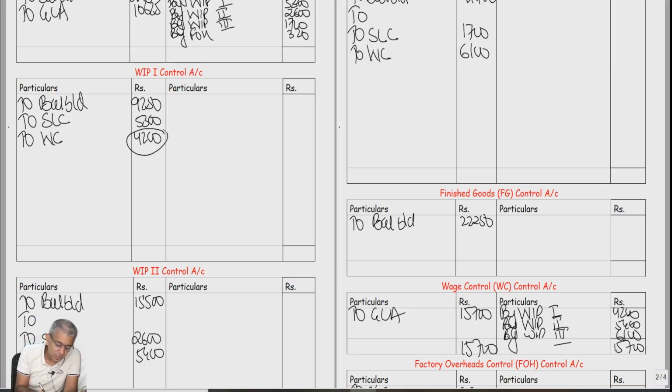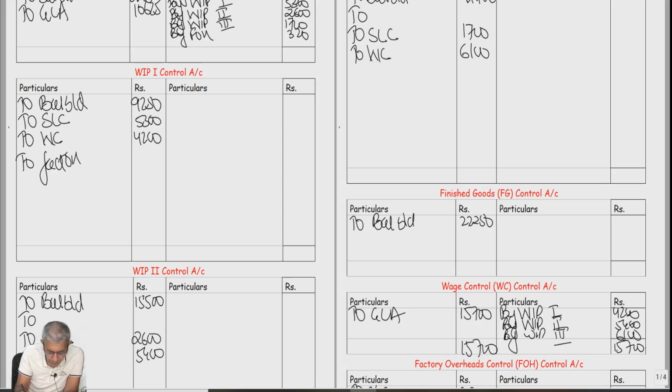Can we say in every account direct wages has come? If direct wages has come, can we say first amount that always gets charged to your WIP account is which particular amount? Absorbed amount. For absorbed amount, you require absorption rate. Do you have the absorption rates with you? Yes, sir. So let's start doing that right now. To factory overheads.